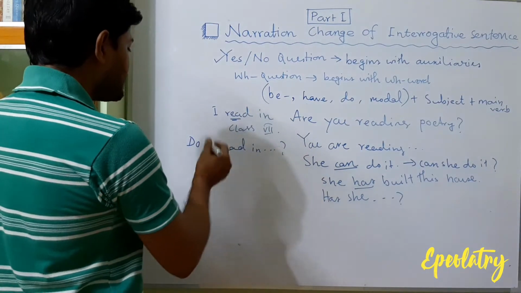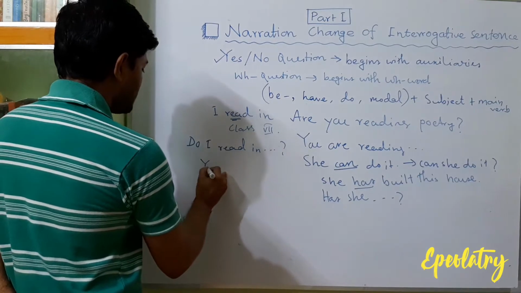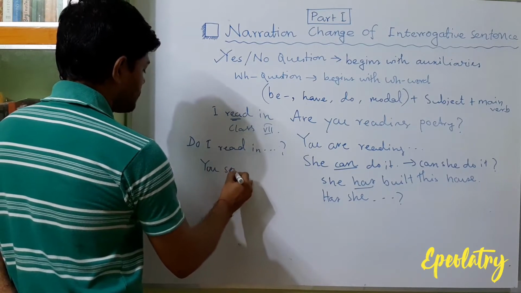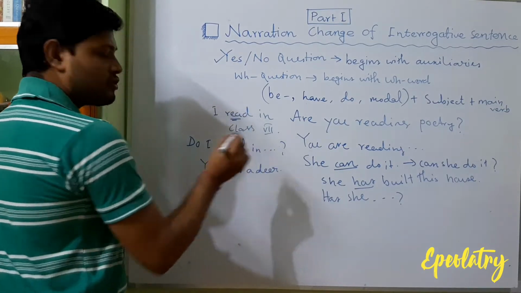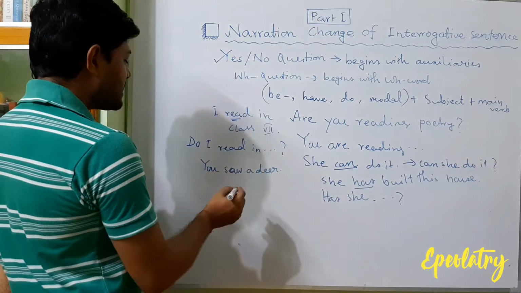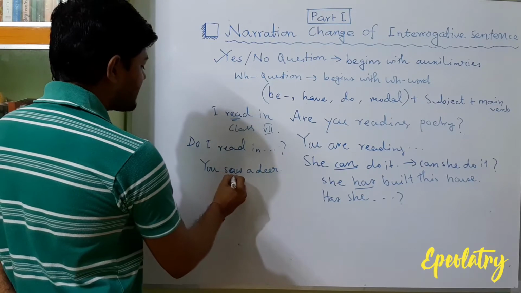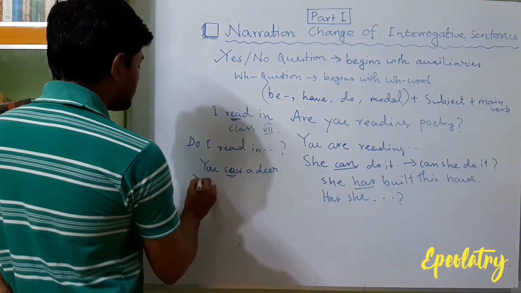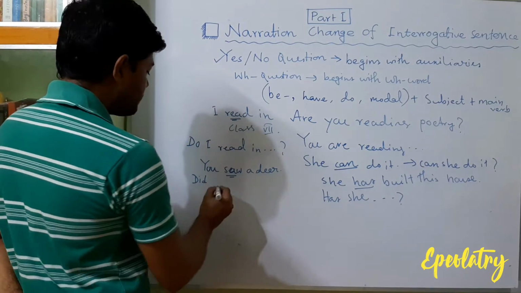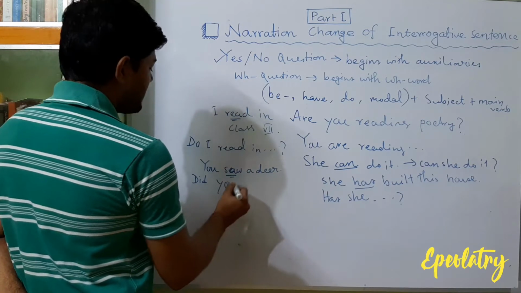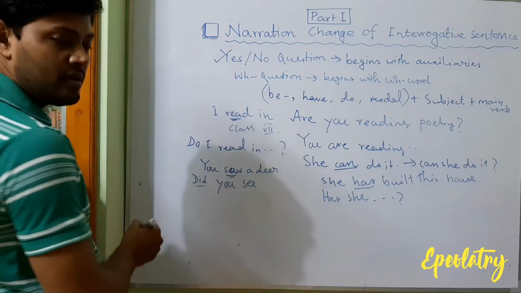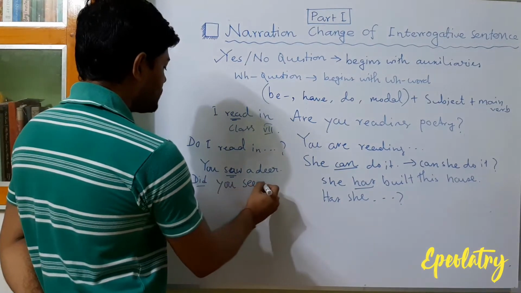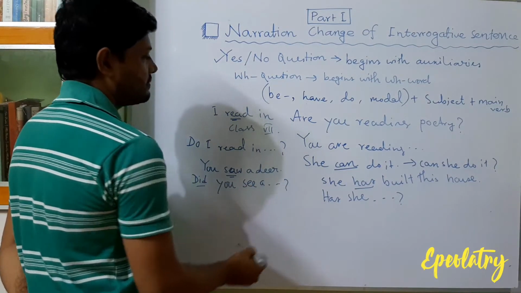Okay, suppose the sentence is in past indefinite. You saw a deer. There is also no auxiliary verb. So how can we change it? We have to think that as it is in past indefinite, we can take the help of did. Did you, the verb will change to present tense, as did is already the past tense of do. Did you see a deer?